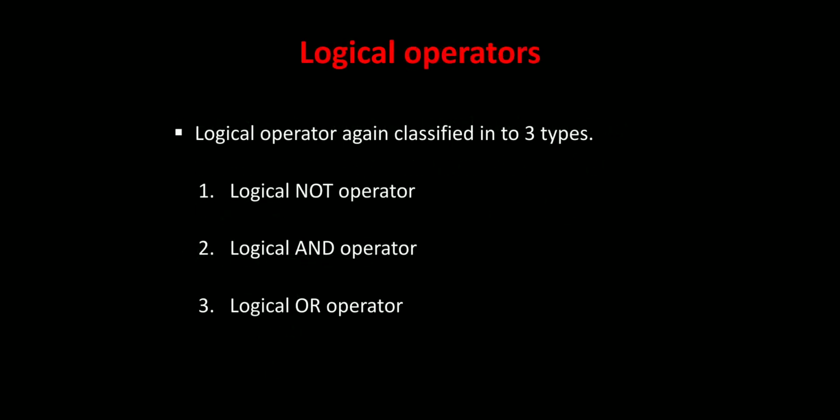And the second one is for unary, that is logical complementation. For that we have to discuss logical operators. The main heading is logical operator. Logical operator is classified into 3 types: logical not operator, logical and operator, and logical or operator. These logical operators you already discussed in your previous semester. Just one second, I will glance at those concepts and move on.